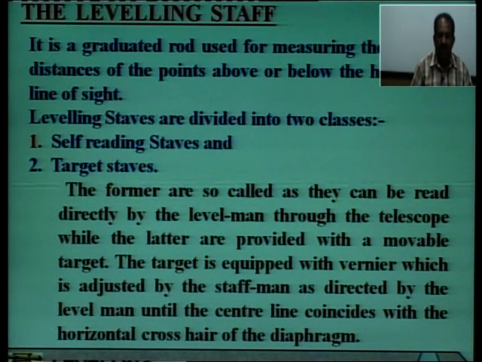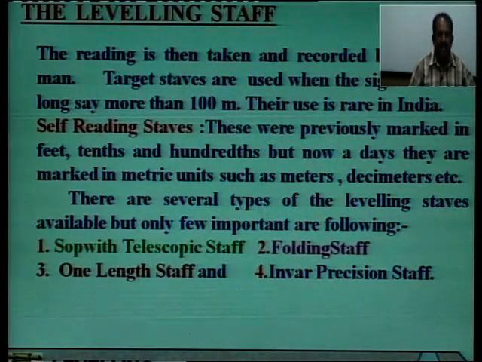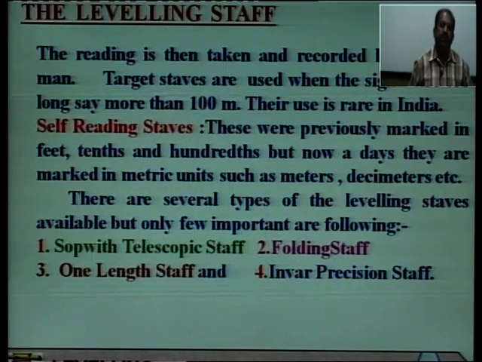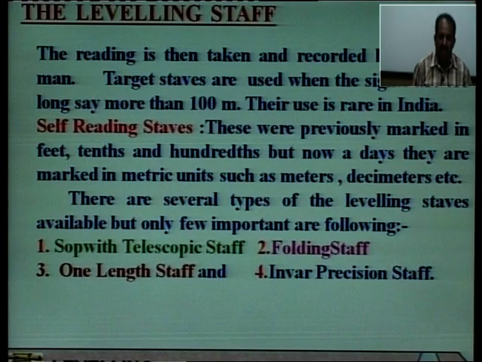So, these are two types of staffs. First is self reading staffs and second is target staff. The reading is then taken and recorded by the staff man, that is the person holding the staff, while the person using the level is called the level man. Target staffs are used when the sights are too long, that is, when the sights are more than 100 meters long. Their use is rare in India.